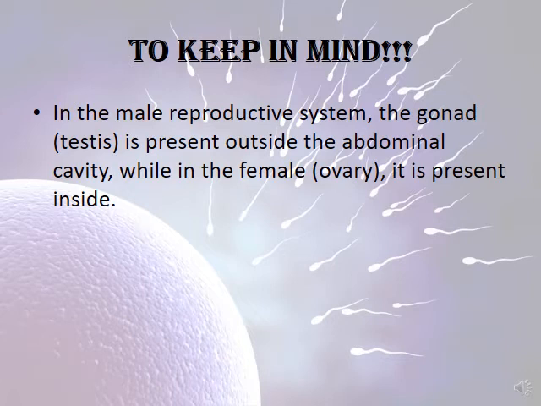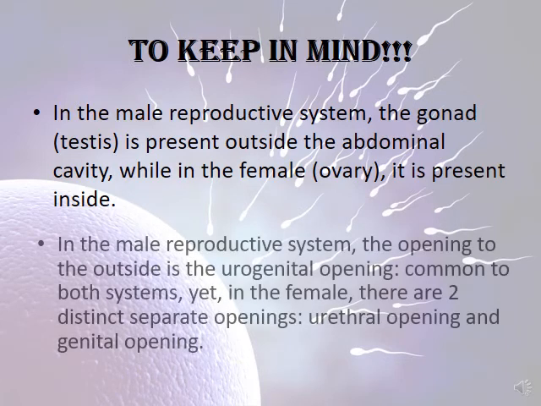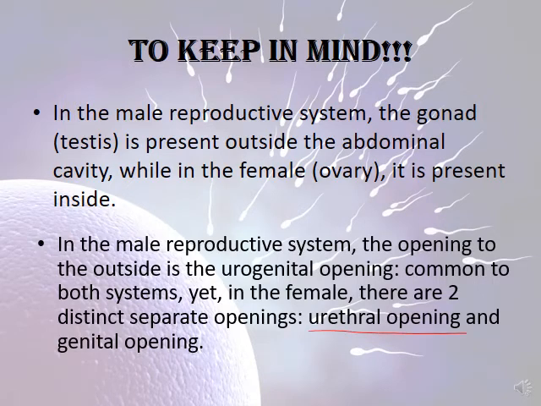You have to keep in mind that in the male reproductive system, the gonad or the testis is found outside the abdominal cavity, while in the female it is present inside. This is a difference between them. Also, in the male reproductive system, the opening to the outside is the urogenital opening, common to both systems, while in the female there are two distinct separate openings. We have the urethral opening and the genital opening. So you have to be careful about this.